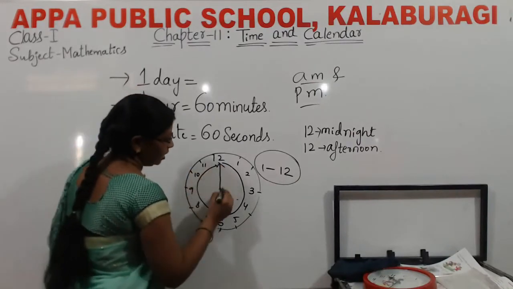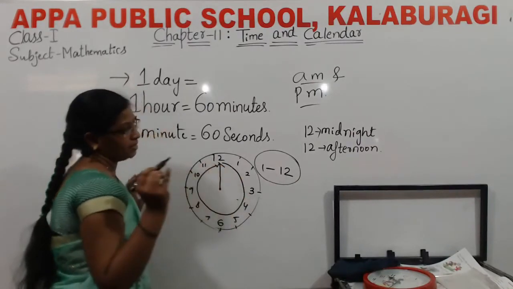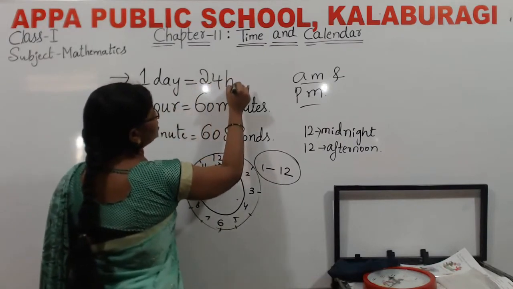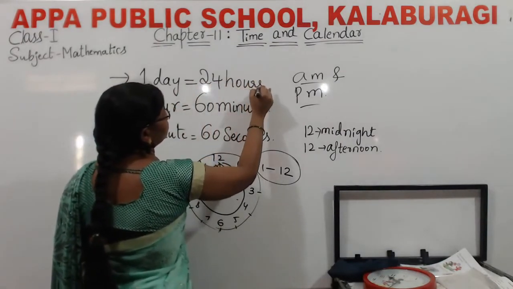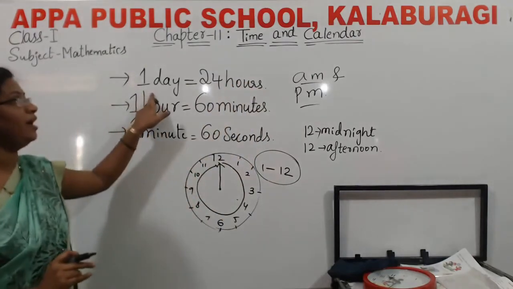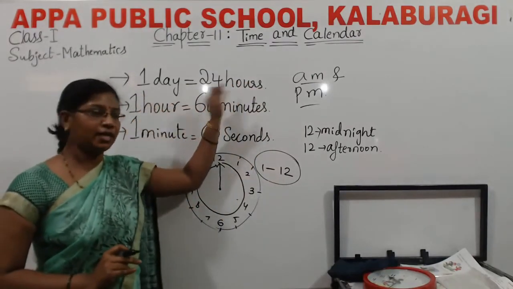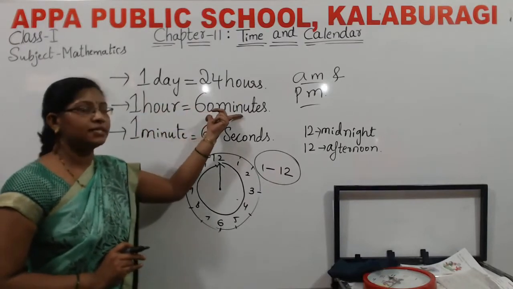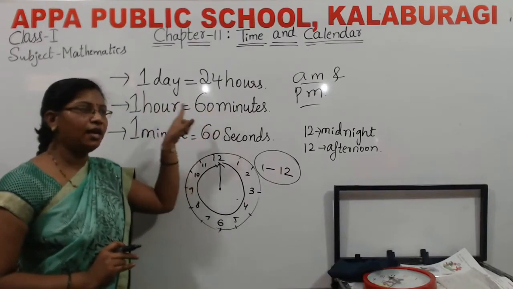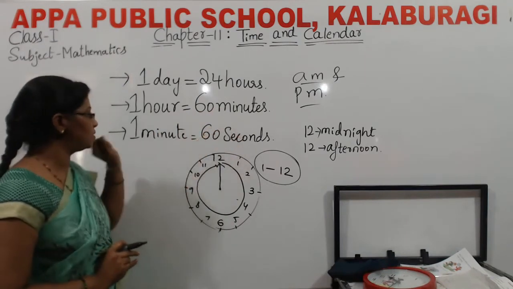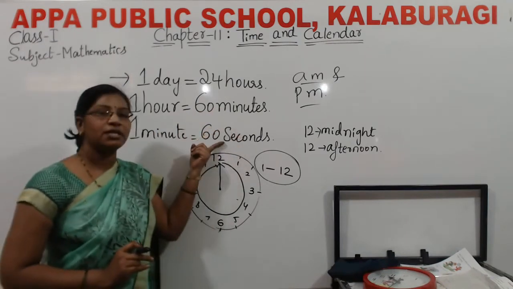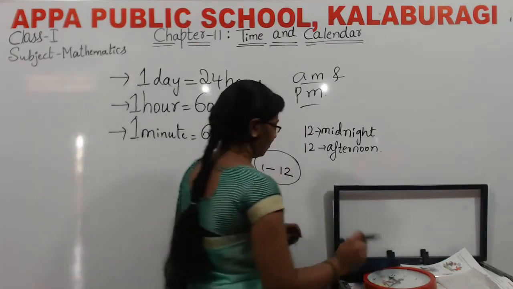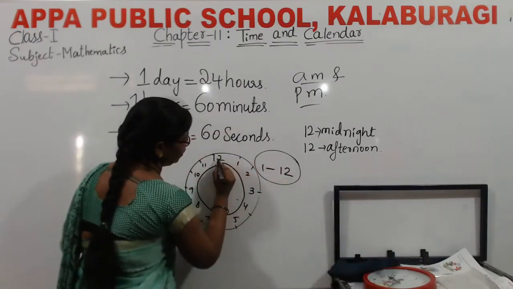See, the minute hand and the hour hand go around twice. In 1 day, 24 hours are there. 1 hour is equal to 60 minutes. 1 minute is equal to how much? 60 seconds. In between, see here in the clock, from 12 to 1 there are small lines.